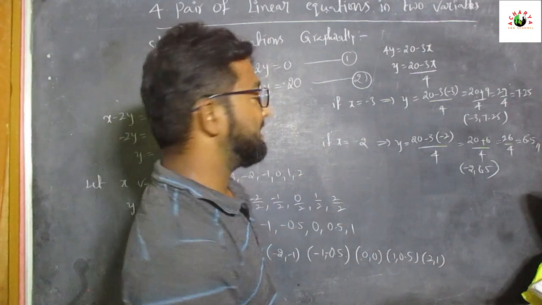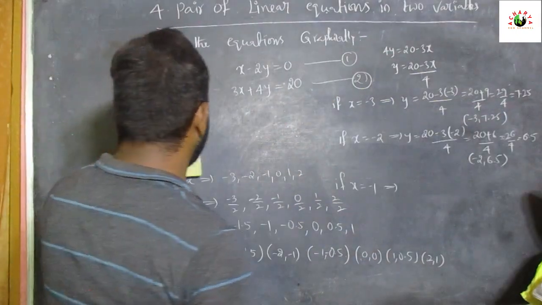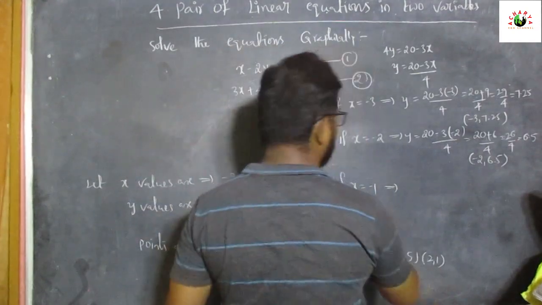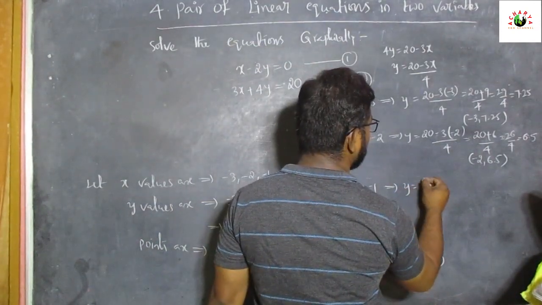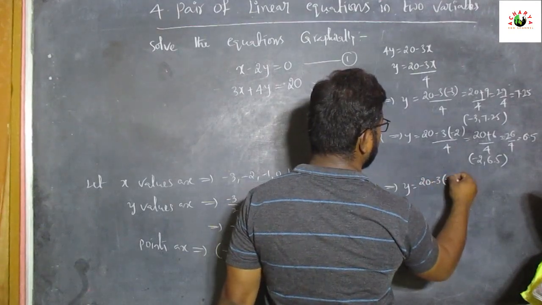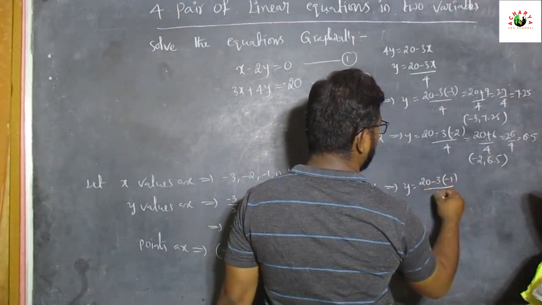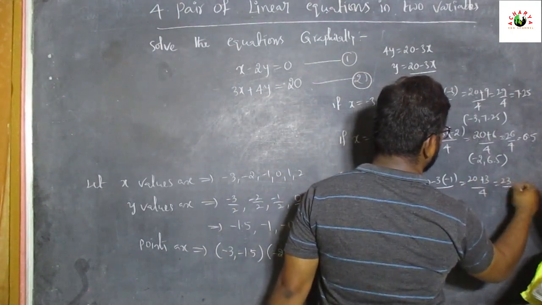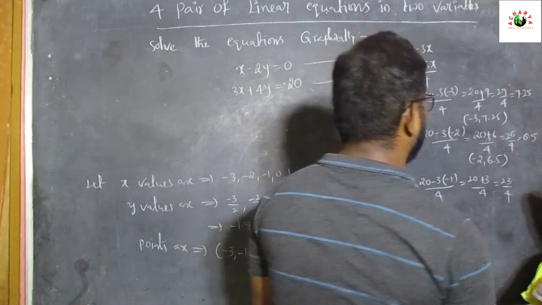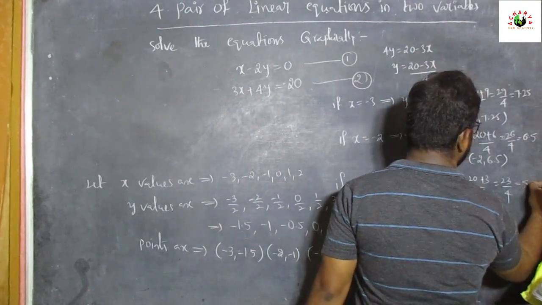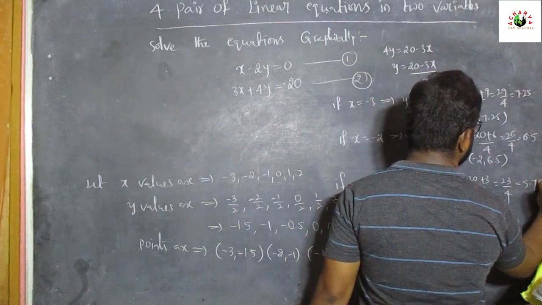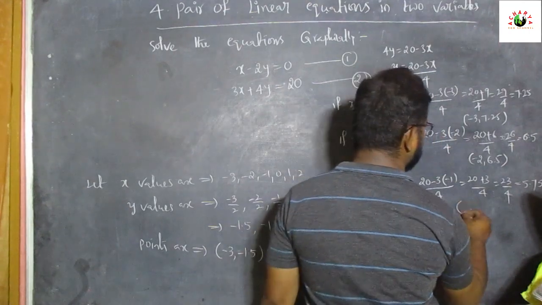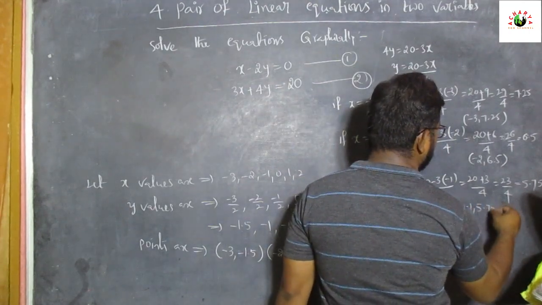The next point is if x is equal to minus 1, then y is equal to 20 minus 3 of minus 1 by 4. That is equal to 20 plus 3 by 4, equal to 23 by 4. 4 5s are 20, 4 7s are 28, and the remainder is 2. So the point is minus 1 comma 5.75.